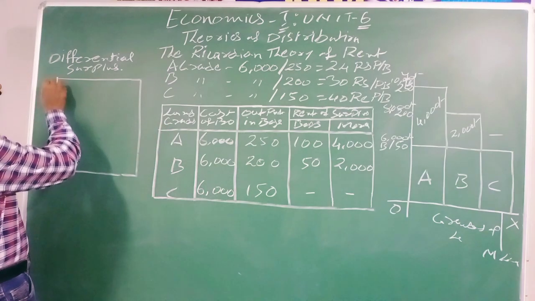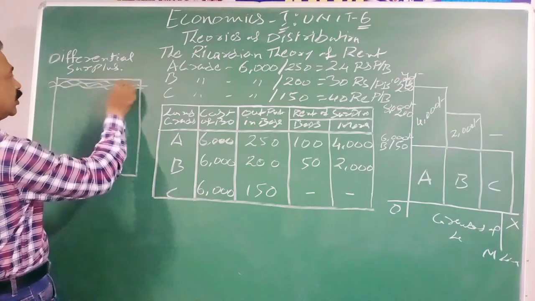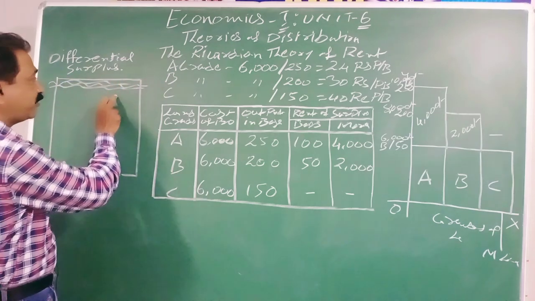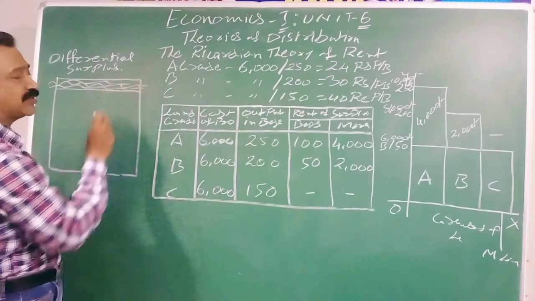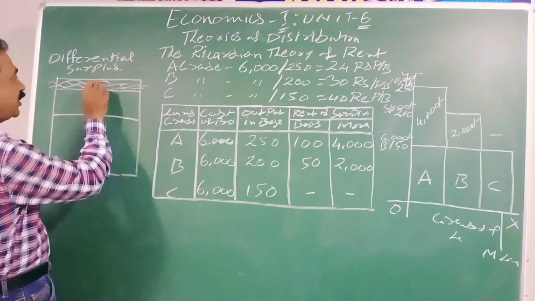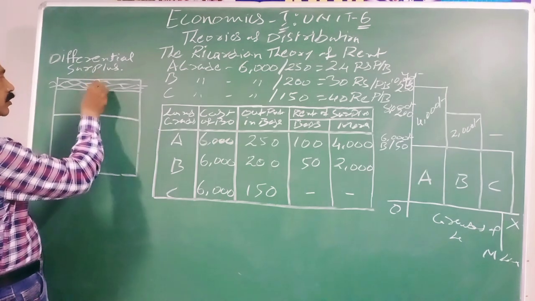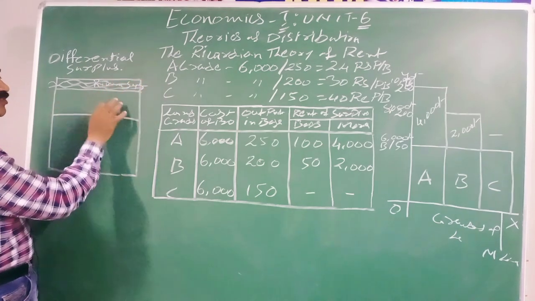Here is water flowing. There is a river system. Near the river system, the fertile lands are occupied by the people as A grade land. This land is called A grade land because it is near the river system, and this land is fertile.